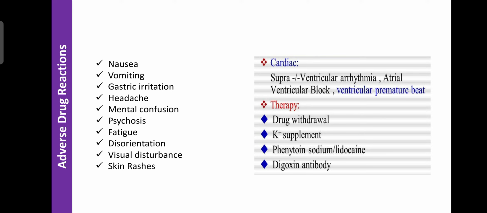You can also give a potassium supplement, because cardiac arrhythmia caused by digoxin is due to accumulation of calcium. That is reversed by administration of a cardiac muscle relaxant like potassium. So if the person is suffering from cardiac or ventricular arrhythmia after digoxin, at that time you can use a potassium supplement. You can also administer phenytoin sodium and lidocaine, because these inactivate the L-type calcium channels, which are present in the cardiac muscle and in the CNS.